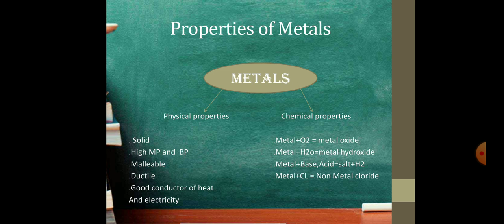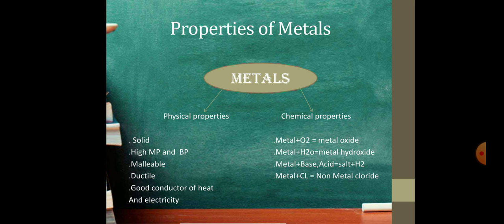Properties of metals. Metal physical properties. First, solid. Second, high melting point and boiling point. Third, malleable. Fourth, ductile. And fifth, good conductor of heat and electricity.